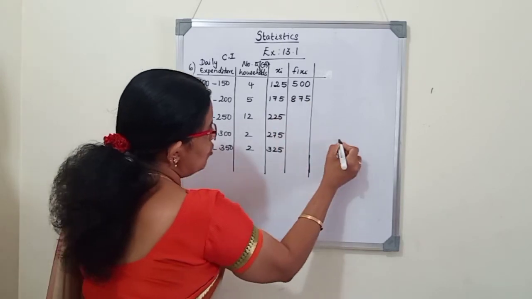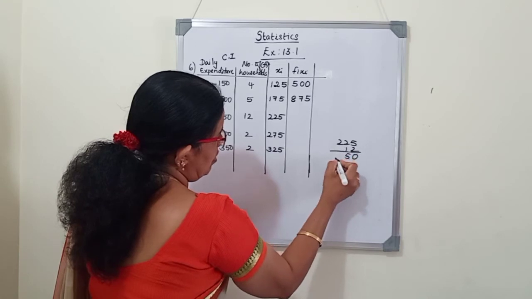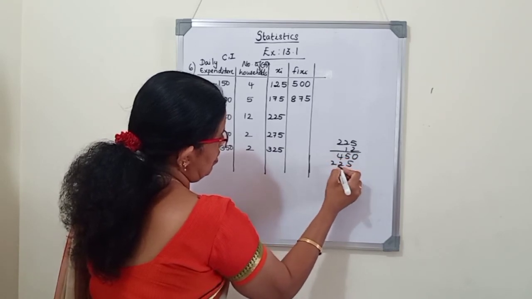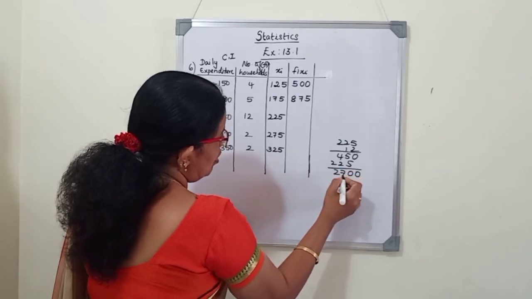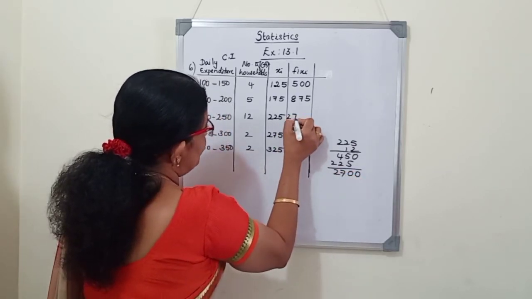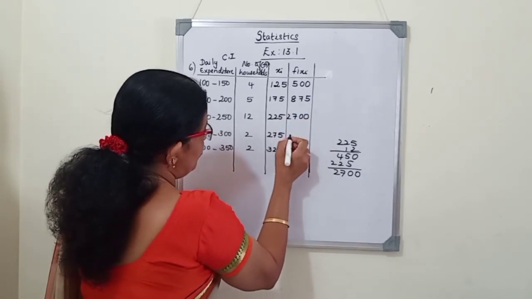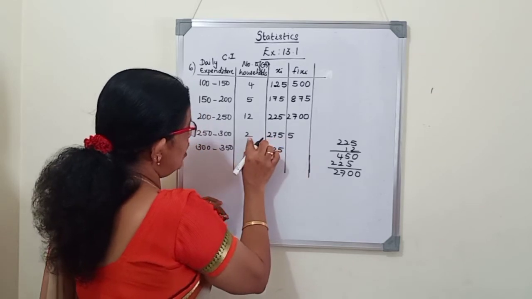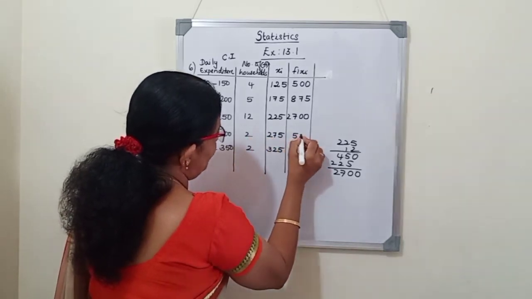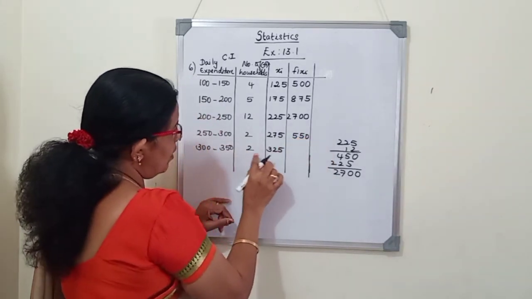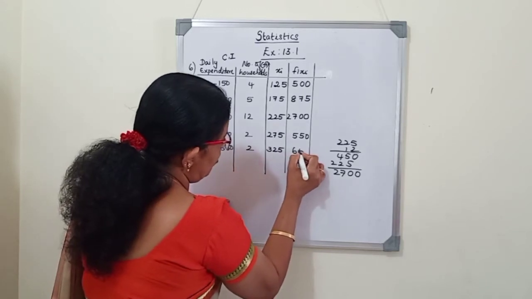Next we multiply 225 into 12, it is 2700. Next 275 into 2: 250 into 2 is 500, so 550. Now 325 into 2: 300 twos are 600, so 650 here.